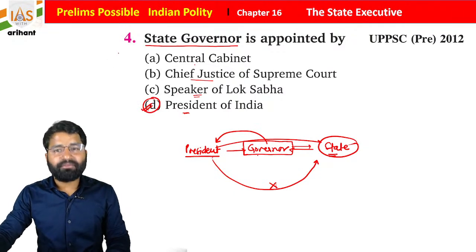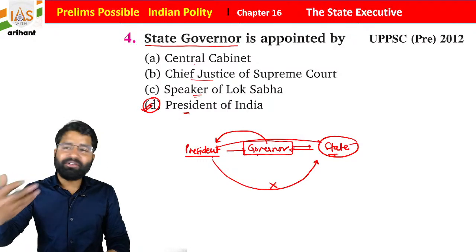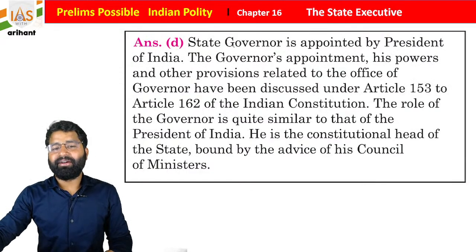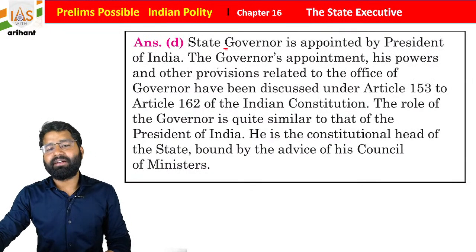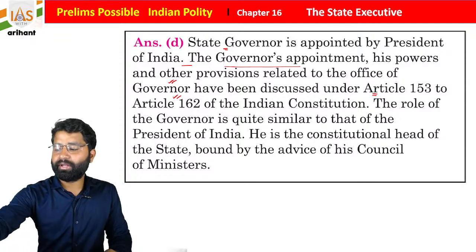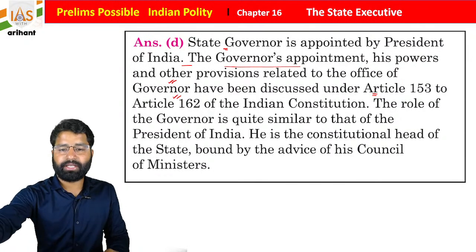And students, you have to remember the names of the state governors. Whenever you are going to participate in an examination, before that you have to check it. Okay, everyone. So the state governor is appointed by the President of India. The governor's power and other provisions related to the office of governor are discussed under Article 153 to 162 of the Indian Constitution, students. I hope you all are getting it.